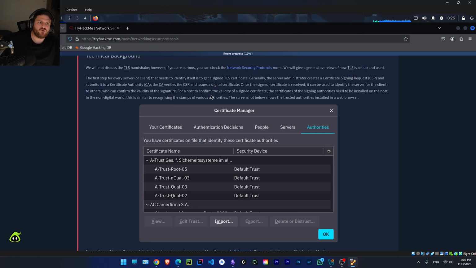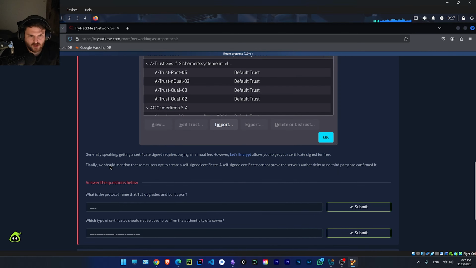For a host to confirm the validity of a signed certificate, the certificates of the signing authorities need to be installed on the host. In the non-digital world, this is similar to recognizing the stamps of various authorities. The screenshot below shows the trusted authorities installed in a web browser. So basically, you can see here the default trust for these certificates.